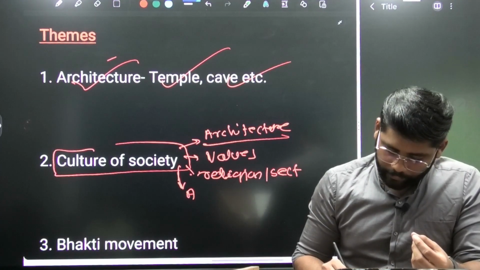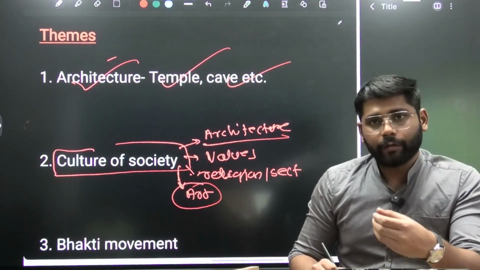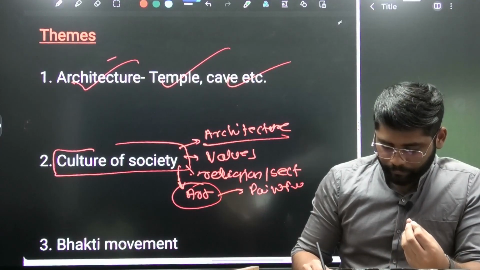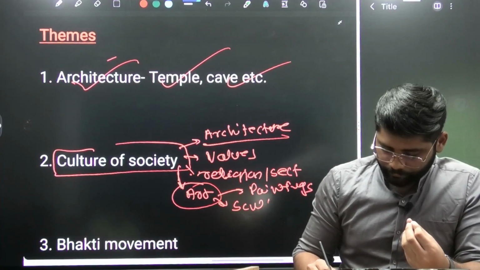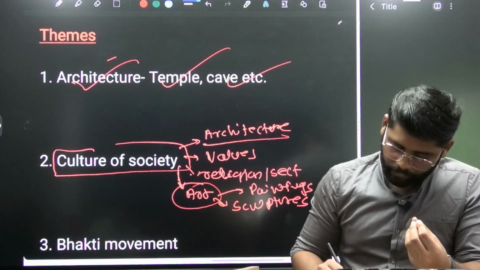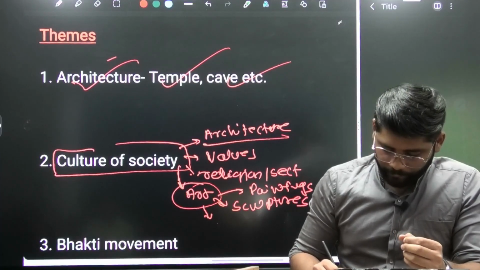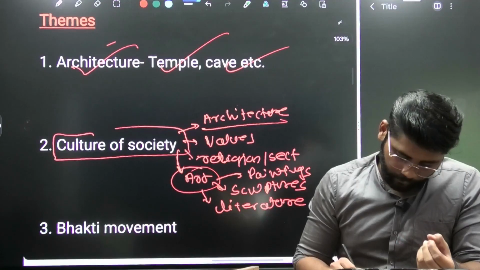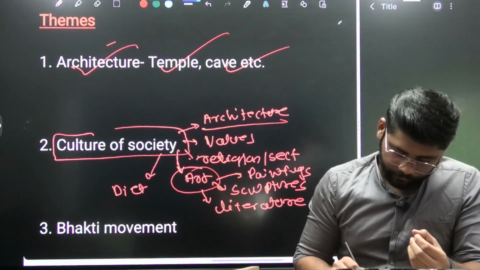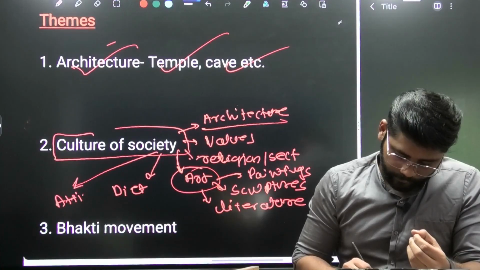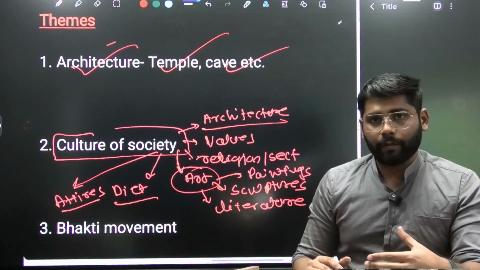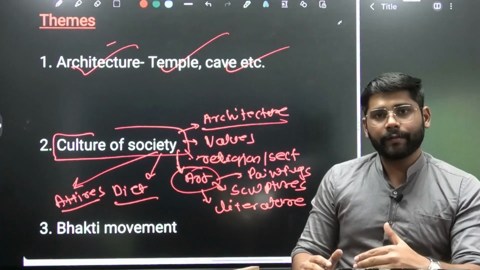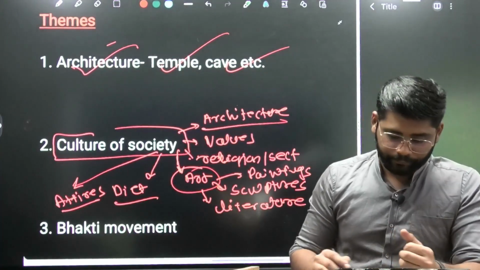So here we will write the art. In the art again, we will divide among some points. We will see the paintings, here sculptures. Then again we can see the literature. So this kind of aspect again. After that we can see the diet, the tiers of peoples. So this would be our standard point. Again, as the context changes, we will see how we can bring the points depending on the particular theme.